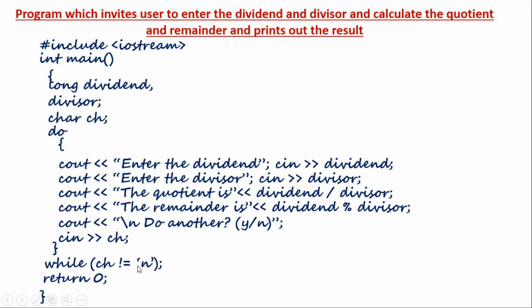These are the instances when we normally use a do while loop. But practically, most of the time we will be using a for loop or while loop. So this is how a do while loop works. I hope you understood the syntax and the working of the do while